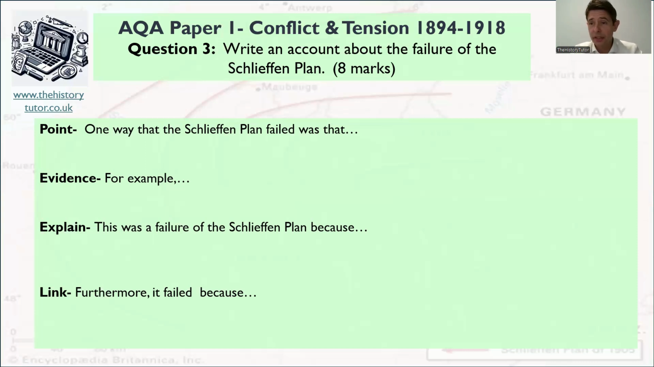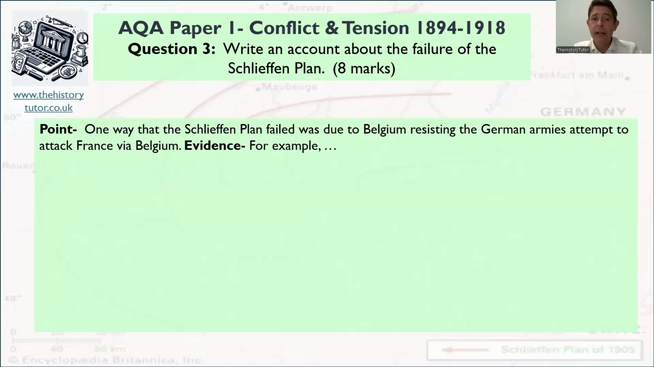Okay, so here's my point. You can self-assess with yours. So one way the Schlieffen plan failed was due to Belgium resisting the German army's attempt to attack France via Belgium. Okay, nice, easy one to deal with.